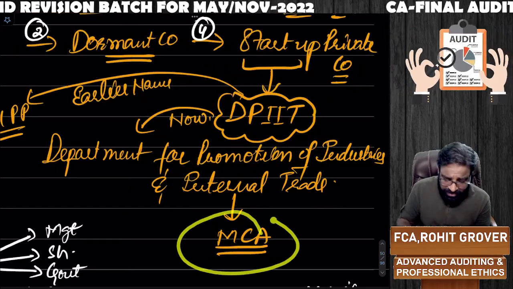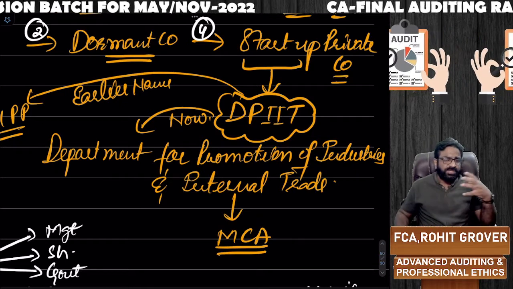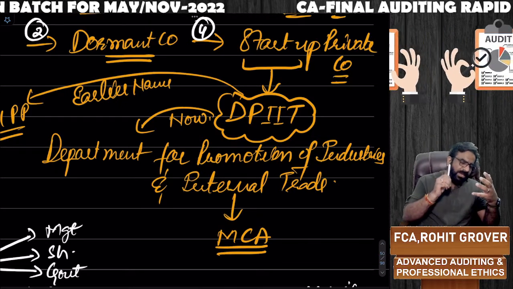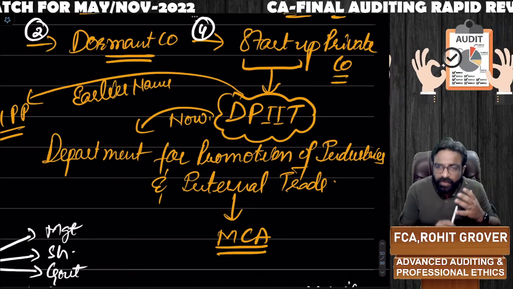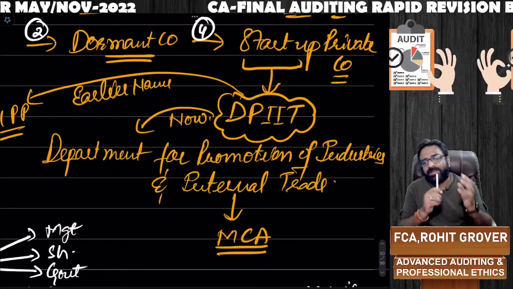Remember, private company, not public company, and not all private companies, only startup private companies which are declared as startup by the DPIIT. And this department is located under the Ministry of Corporate Affairs. So what are the 4 companies to whom the cash flow statement is not applicable? It is not applicable to one-person company, small company, dormant company, and startup private company.